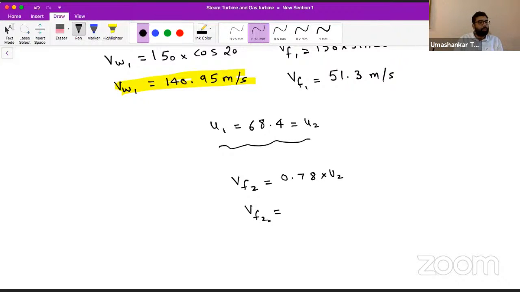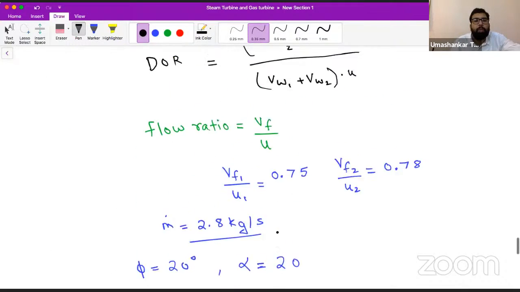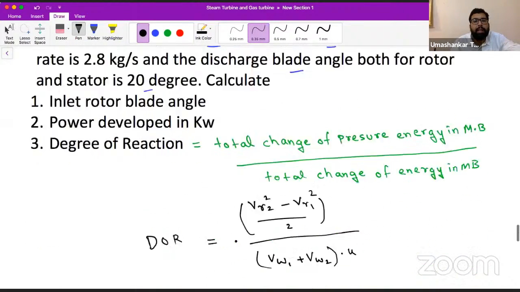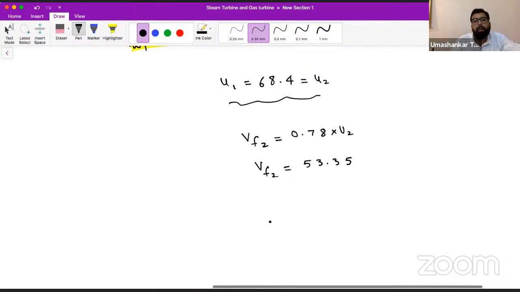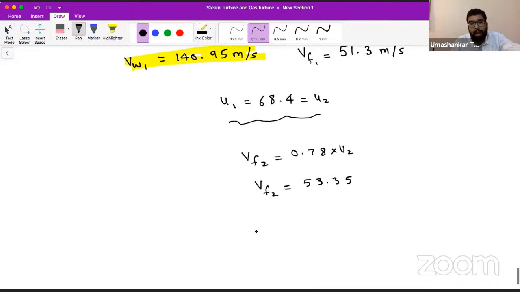It is coming out to be 53.35. We are calculating all the velocity values first, because in this question we have to find the work done as well as the degree of reaction. So ultimately we will need these.